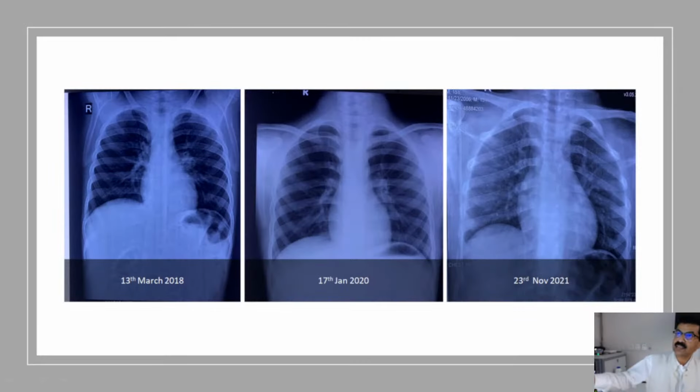This X-ray is non-contributory. I don't think there is any change. This looks normal in 2018 and 2020. Also, this X-ray was normal. In 2021, there was some little increased bronchovascular marking. That might be some little variation of the exposure, it looks like, or it is possible that some underlying other organ involvement could be there.